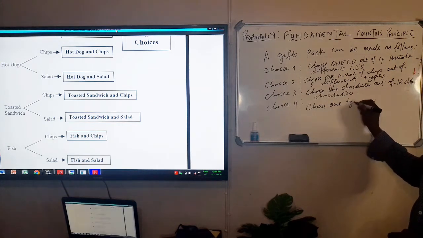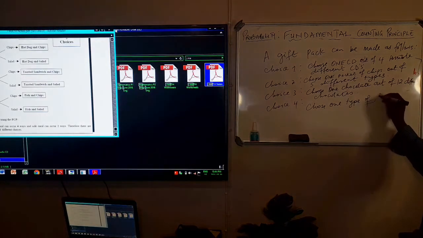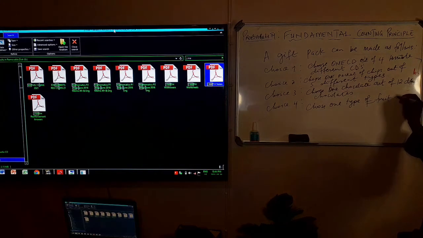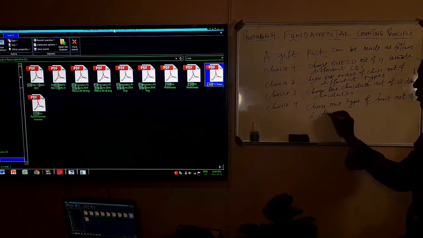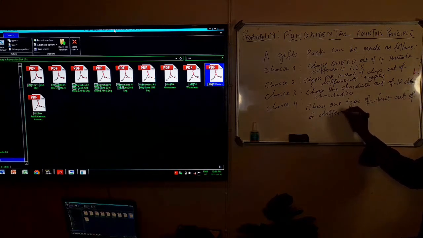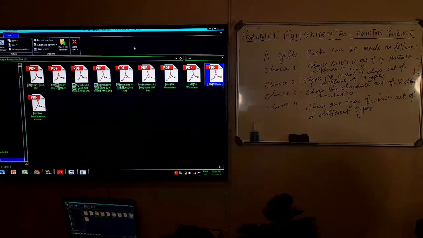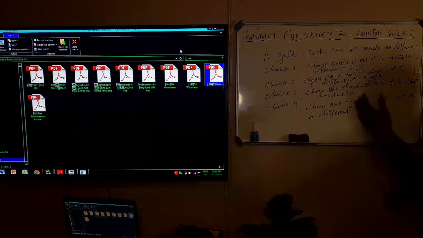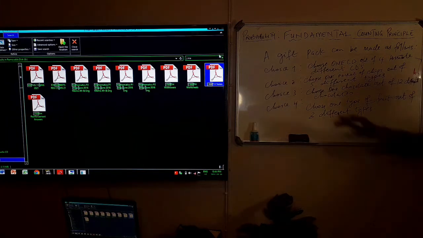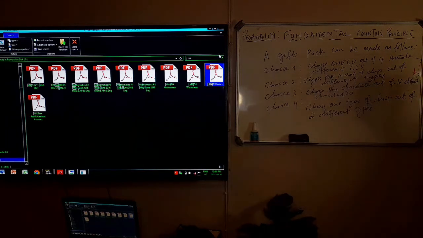So now you can see they have given you choices to make to form your gift pack.